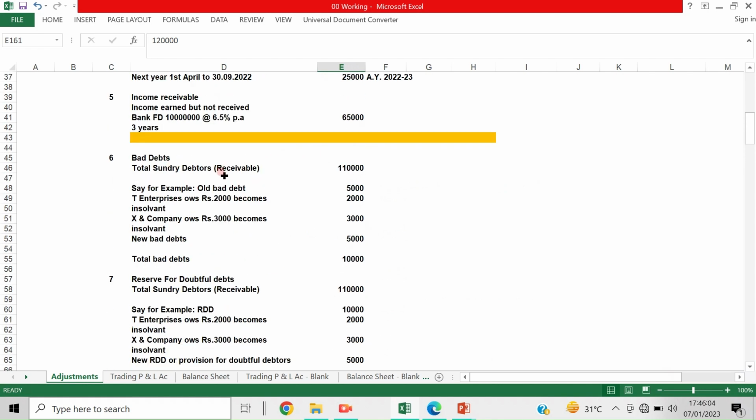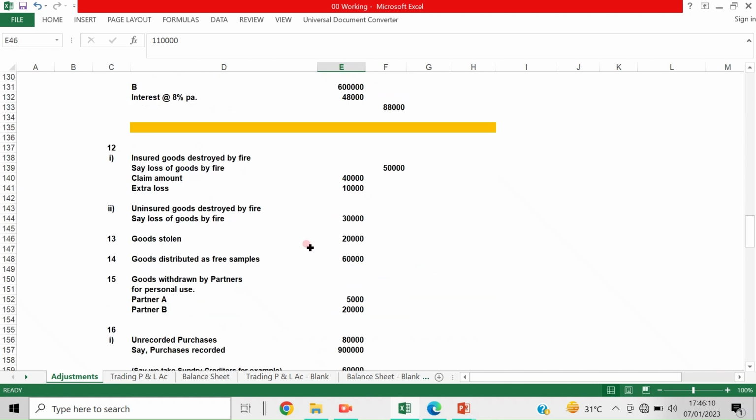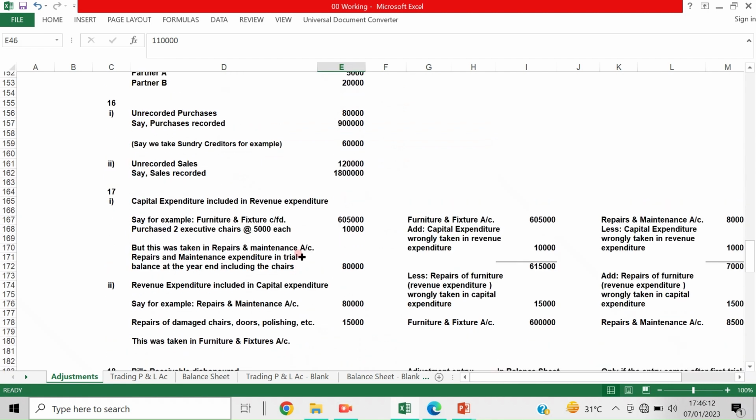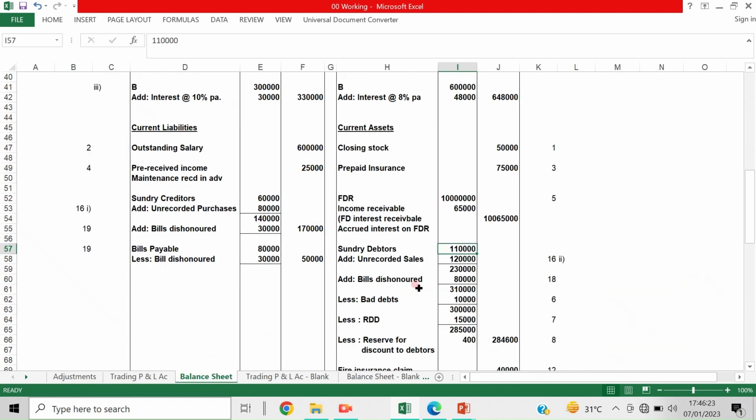Total sundry debtors receivable is 1,10,000. This we have discussed. I am continuing with that amount only, not to make you confused. That is the reason I have taken the same amount as sundry debtors. So sundry debtors 1,10,000. Add unrecorded sales 1,20,000. Total is 2,30,000.